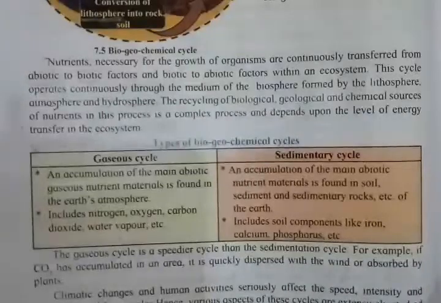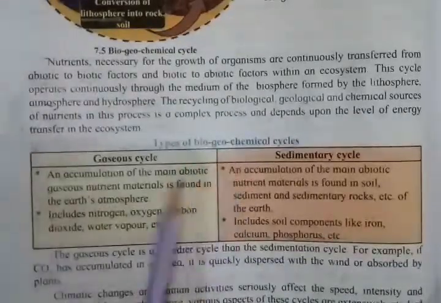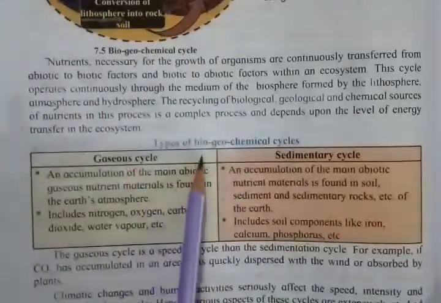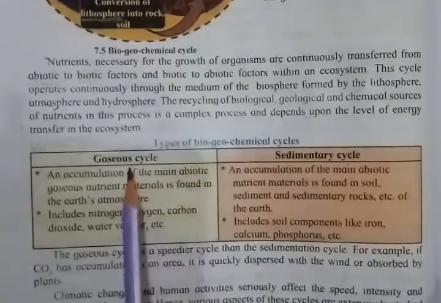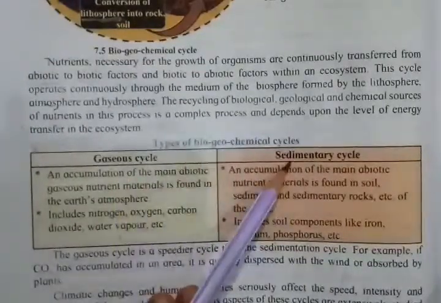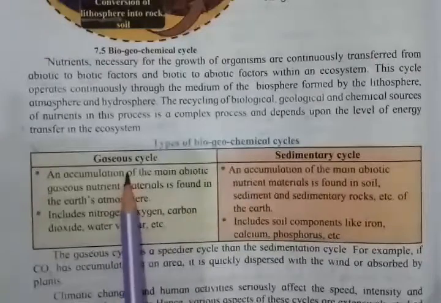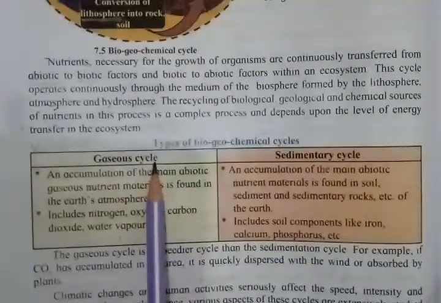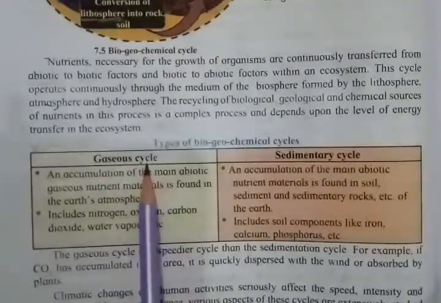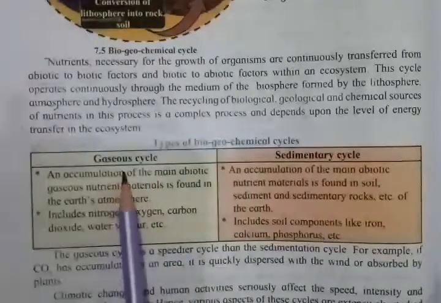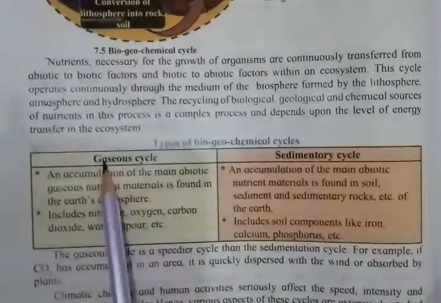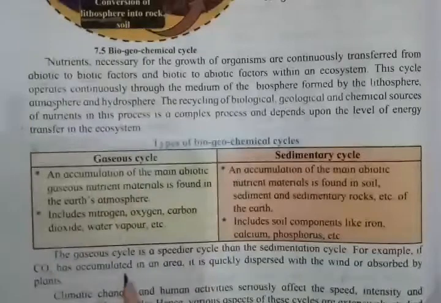Now next is given the types of biogeochemical cycle. What are the types of biogeochemical cycle? There are two types: gaseous cycle and sedimentary cycle. From the name itself you can guess what it will consist of. Gaseous means it will consist of something related to gas. Now what is this gaseous cycle?